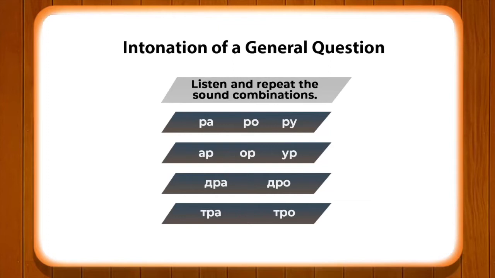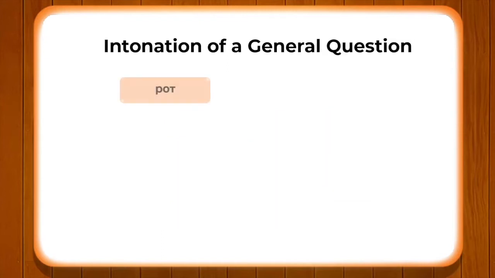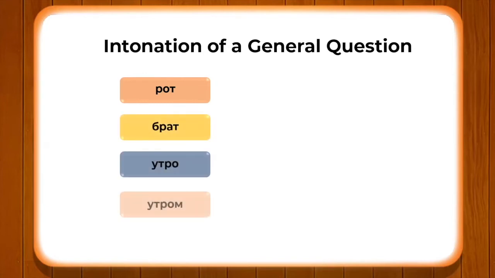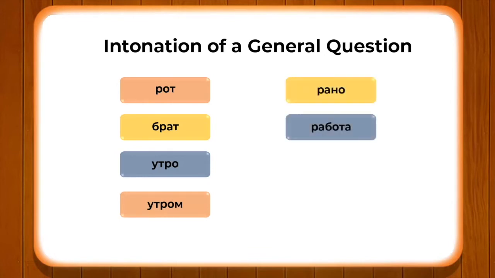Alright, now let us go ahead and see some new examples we are going to discuss with you all. We have certain Russian words like rod, brat, utro, utrом, rana, работа, baraban.